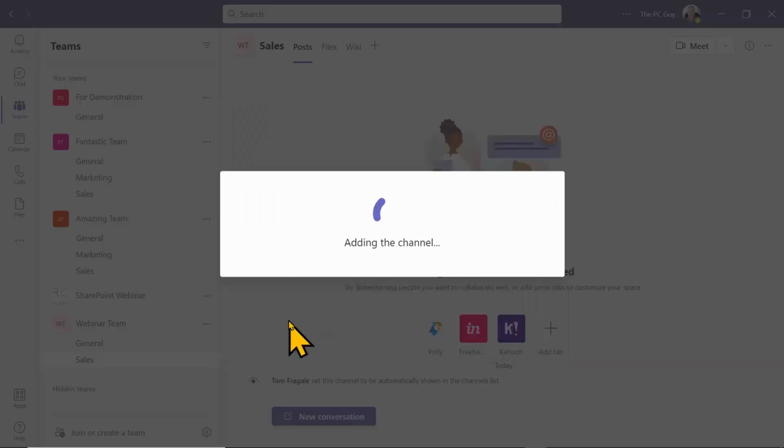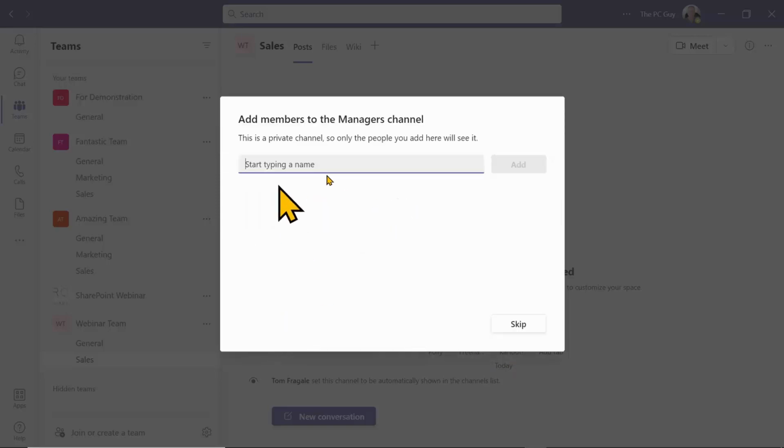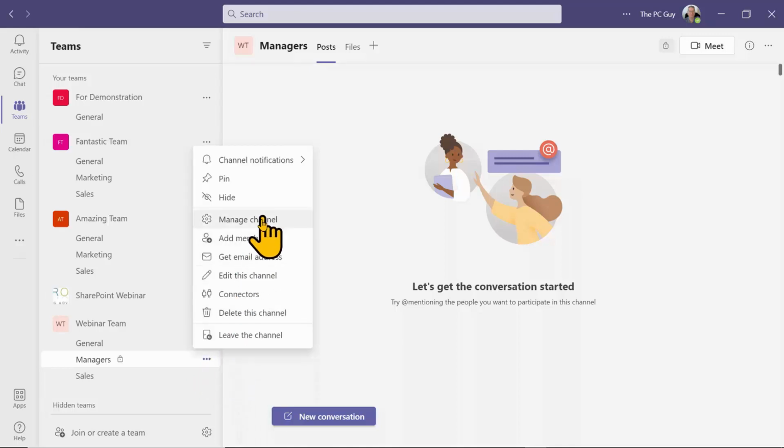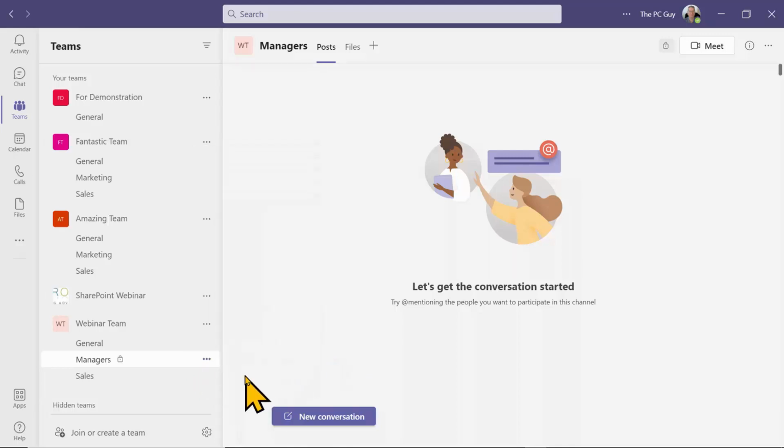Notice now, you can add members onto the team or into the channel, or you can do it later on as well. So I'm going to skip that. All right. Notice how that one is private. You can see that little lock there. In this case, I can move to the three dots next to that channel and then add members there or manage the channel and so on.